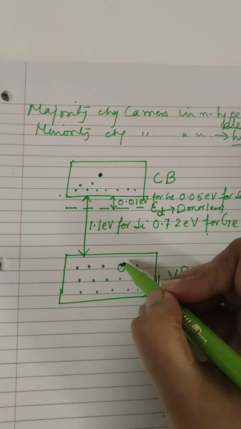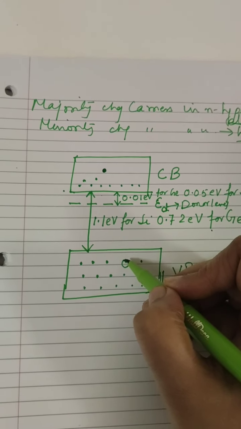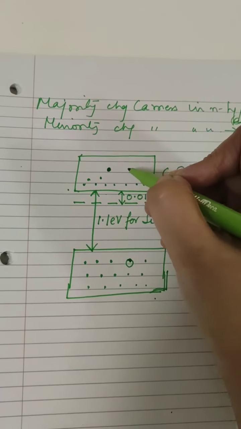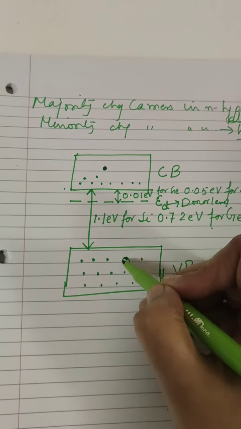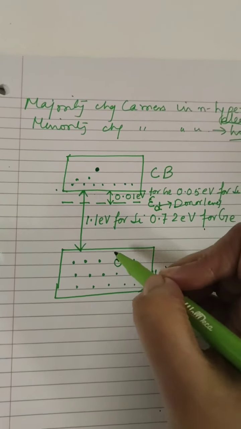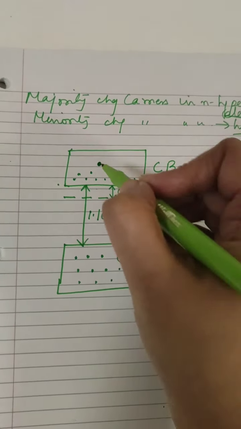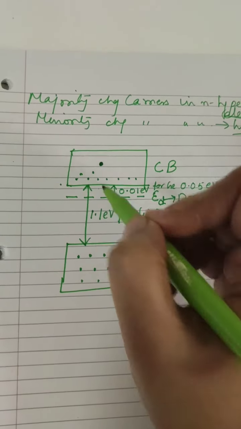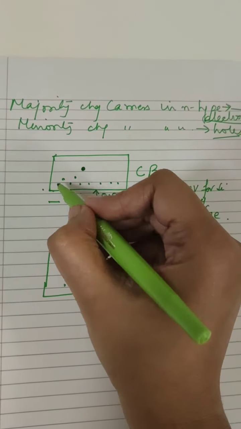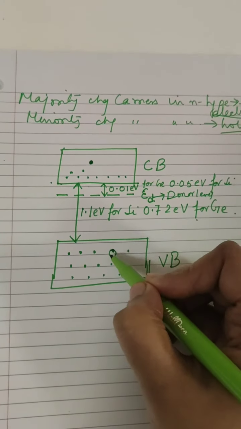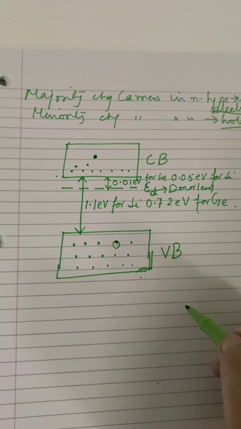Only one electron breaks the covalent bond and gets thermally excited to move into the conduction band, thus creating a hole over here. So the number of holes in the valence band is quite less than the number of electrons in the conduction band, thereby making electrons majority carriers and holes minority carriers in N-type semiconductor.